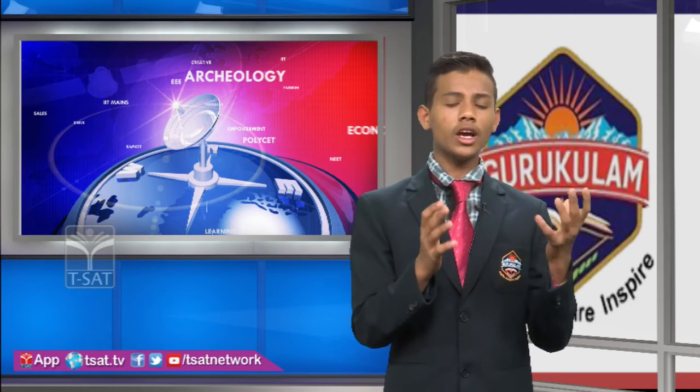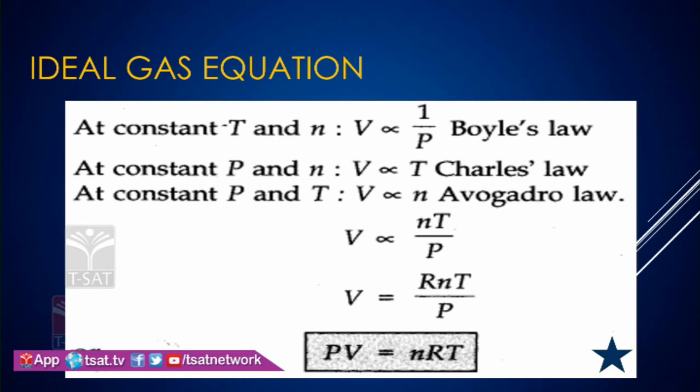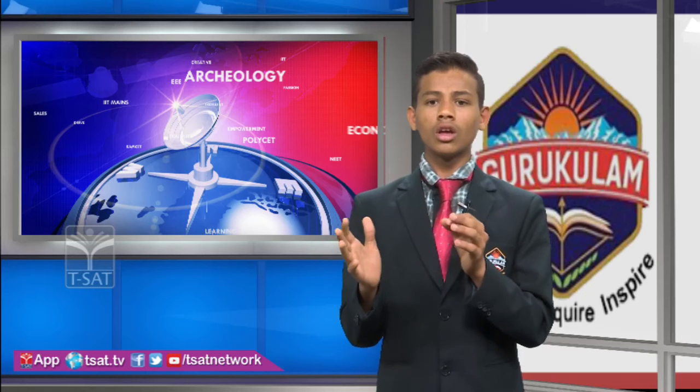Here P is the atmospheric pressure, its value is 1.01 times 10 to the power of 5. V at STP is 22.7 liters per mole, n is 1 mole, and T is the absolute temperature, 273.15 Kelvin. By applying this, we get R equals 8.314.